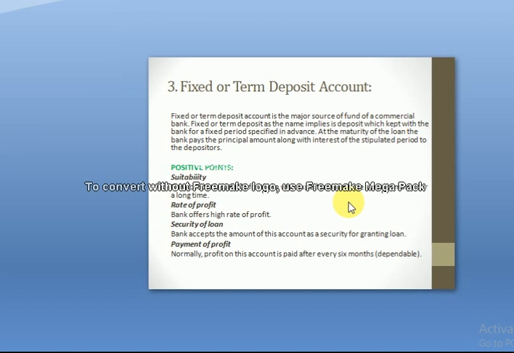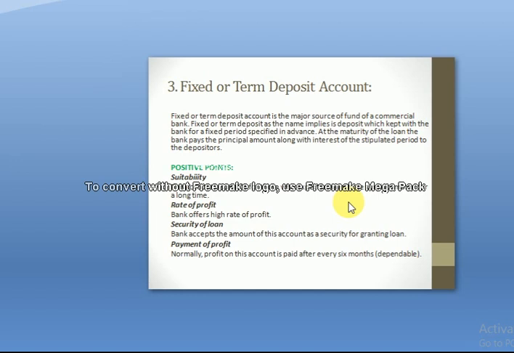A fixed deposit account is the instrument which is provided to those investors who are interested in high interest. So banks accept their investment at a high interest rate. It may or may not require the creation of separate accounts. And keep in mind, no checkbook is assigned to the fixed deposit holder. Why?